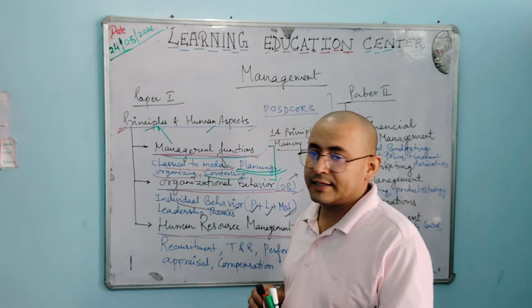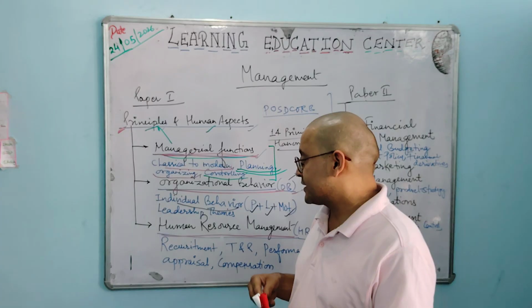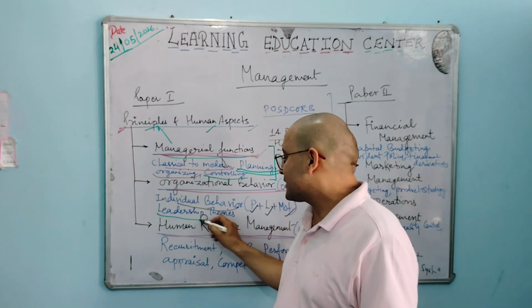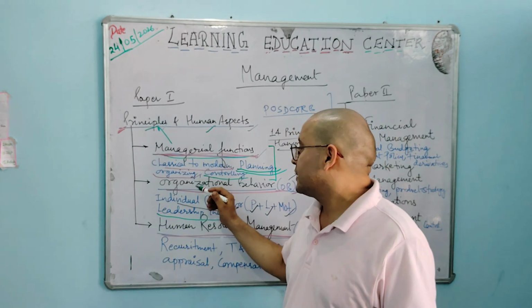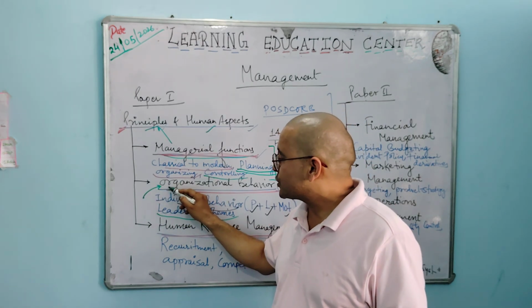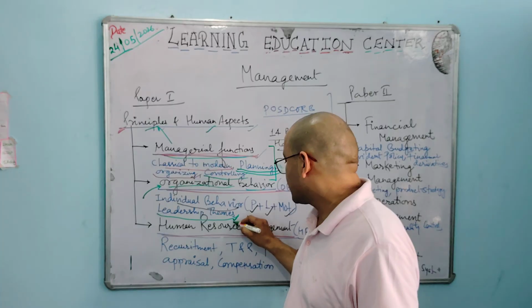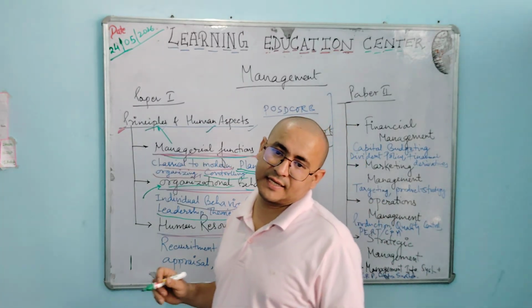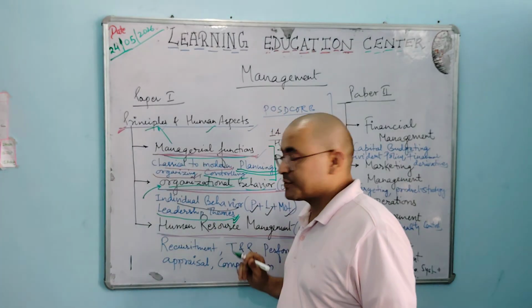That comes under individual behavior, and definitely leadership theories. So what are the different leadership theories? Who are the different leaders, or key personas, related to organizational behavior? They share their experiences, and this will be studied under leadership theories.